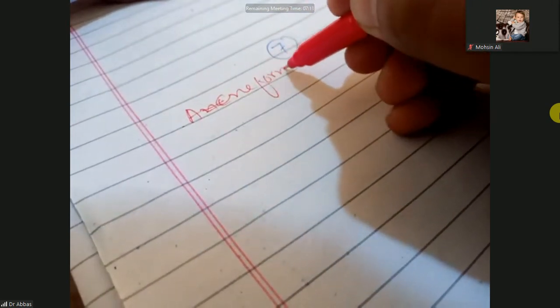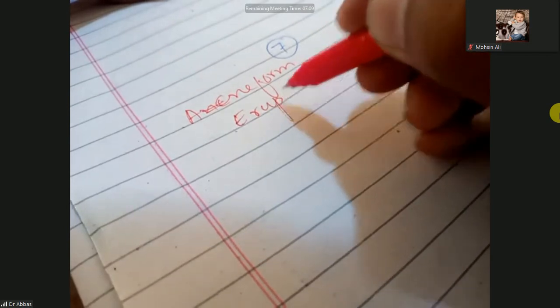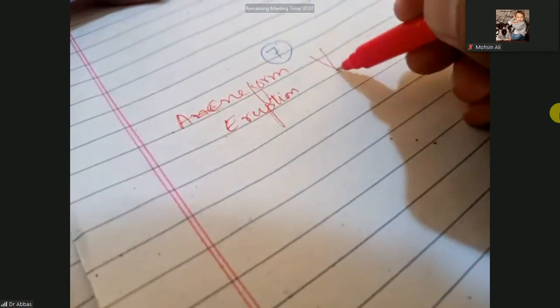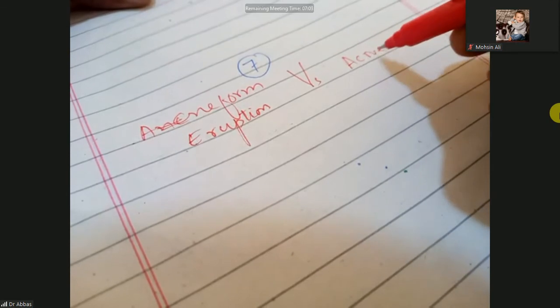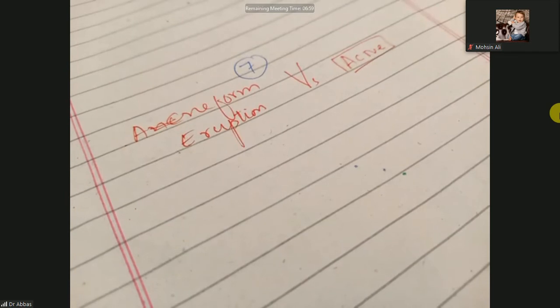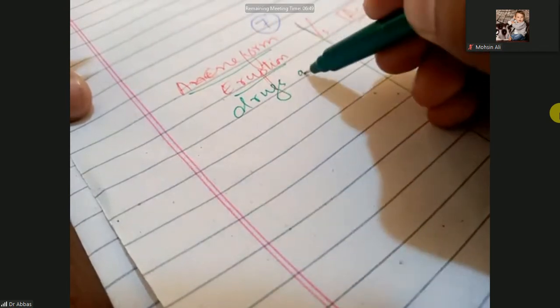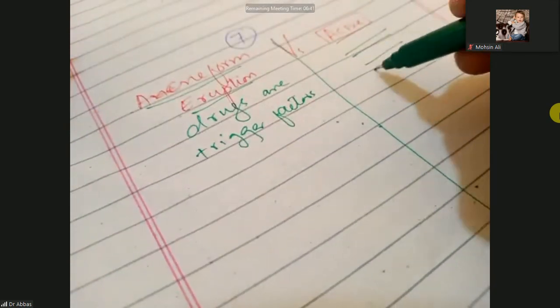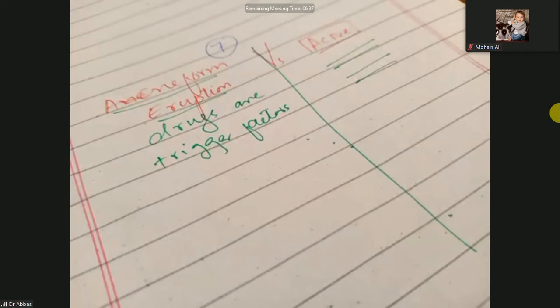How will you differentiate them? Actually, the most common trigger factor for acneiform eruptions is drugs. But for acne, other than drugs, there are other factors, like androgens or inflammatory substances, that are also triggers.